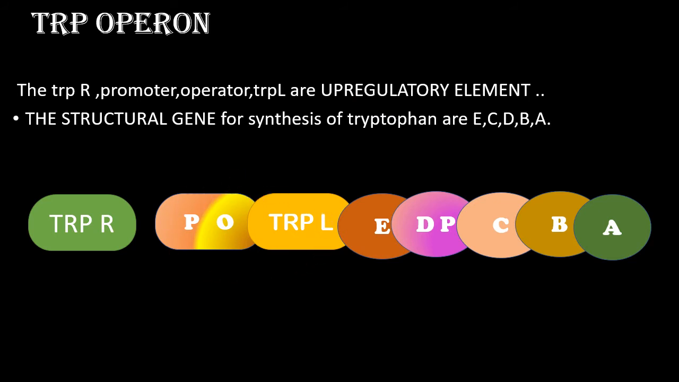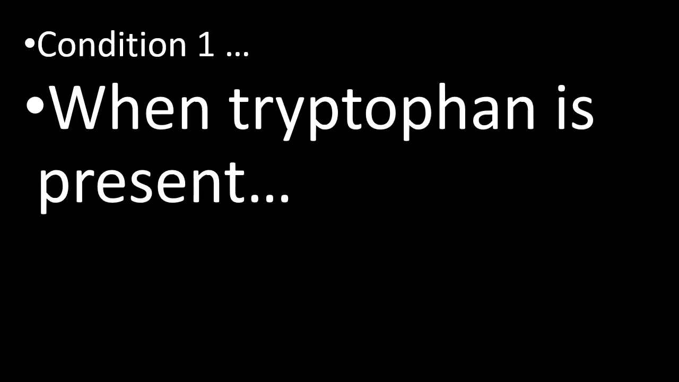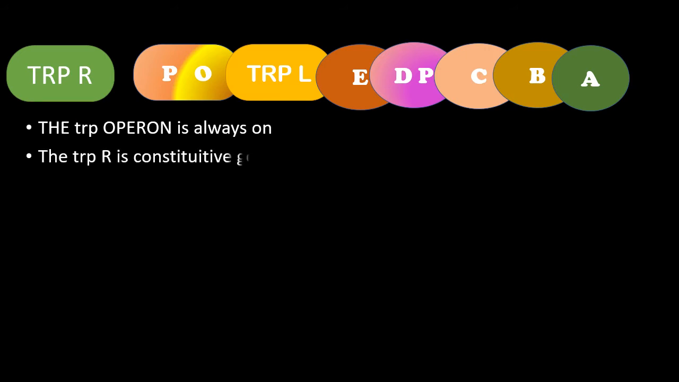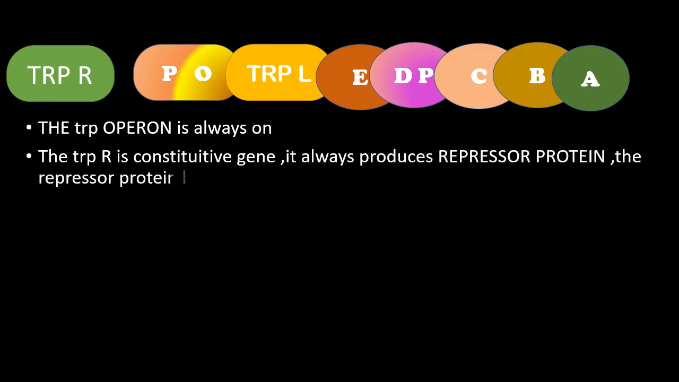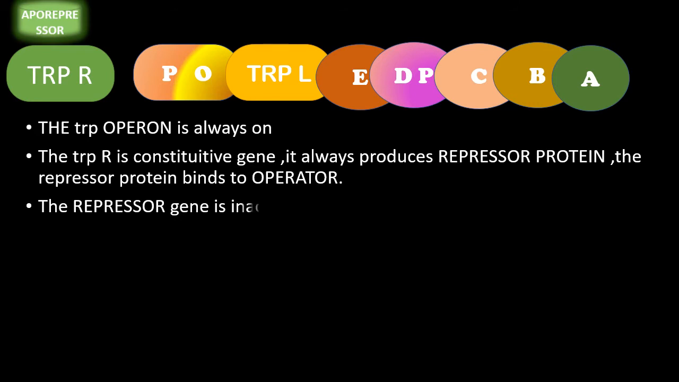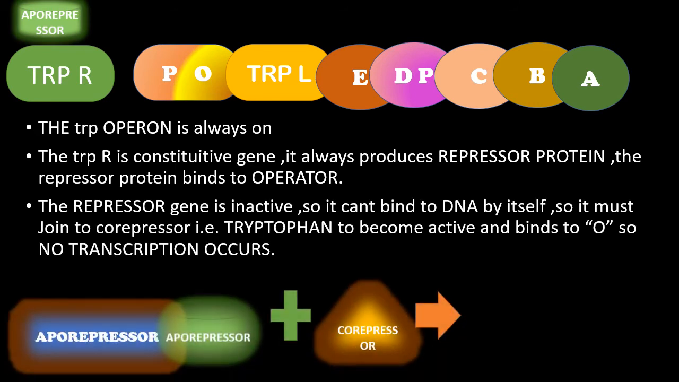Now we can see condition 1. When tryptophan is present, what happens? When tryptophan is present, the Trp R produces many repressor proteins, but it is an inactive protein. Okay, it can't go and sit in the operator region. It needs help from a co-repressor. The co-repressor is nothing but tryptophan itself. As we already saw, tryptophan itself acts as the repressor. So it acts as the repressor.